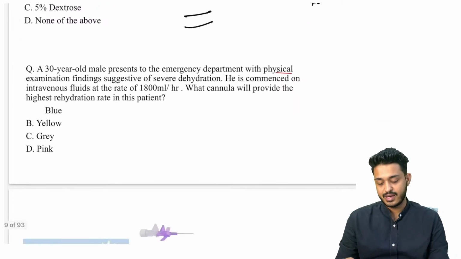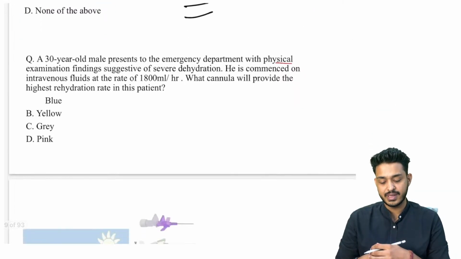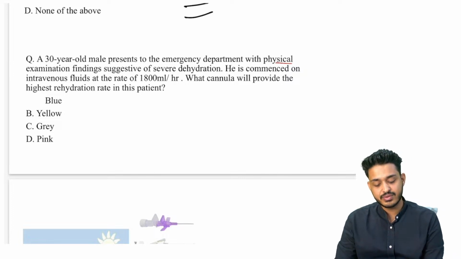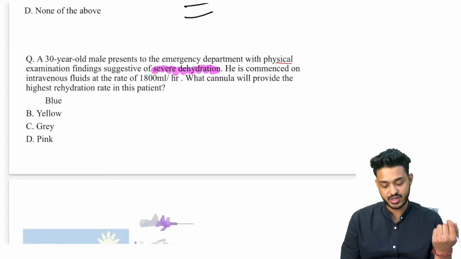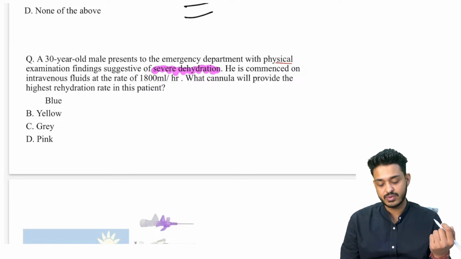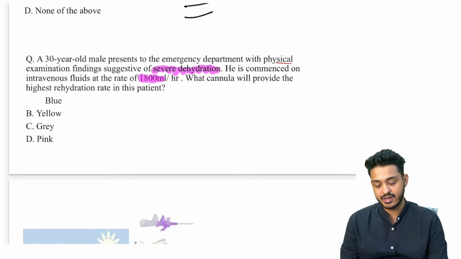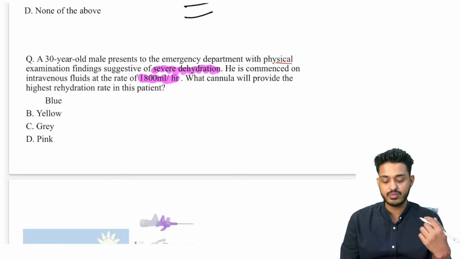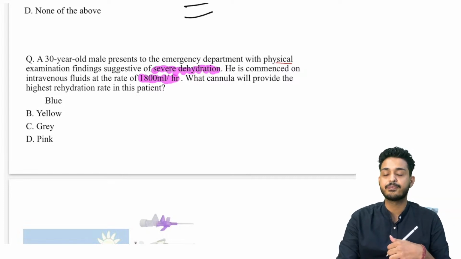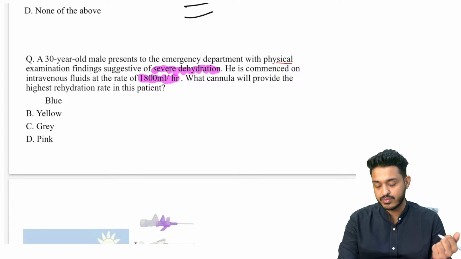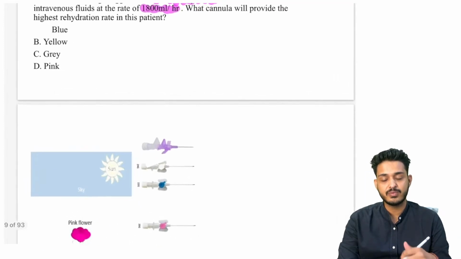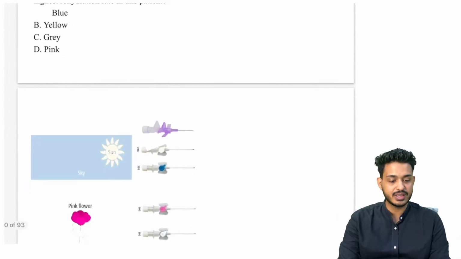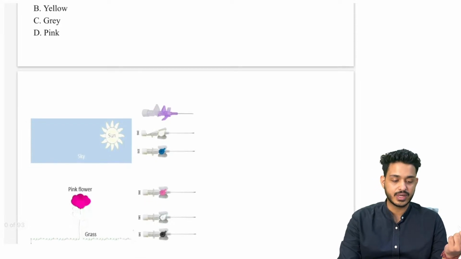Okay, next thing, a 30-year-old male patient presented to emergency with physical examination findings suggestive of severe dehydration. Now the patient is having severe dehydration. He is commenced on intravenous fluid at the rate of 1800 ml per hour. What cannula would provide the highest rehydration in this particular patient? Which of the following cannulas is going to give the maximum flow rate?